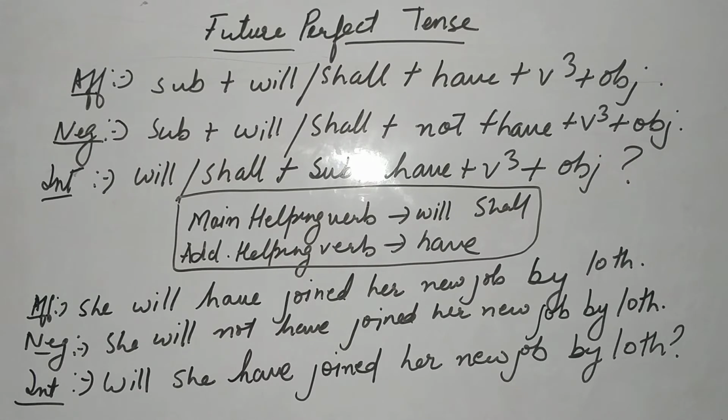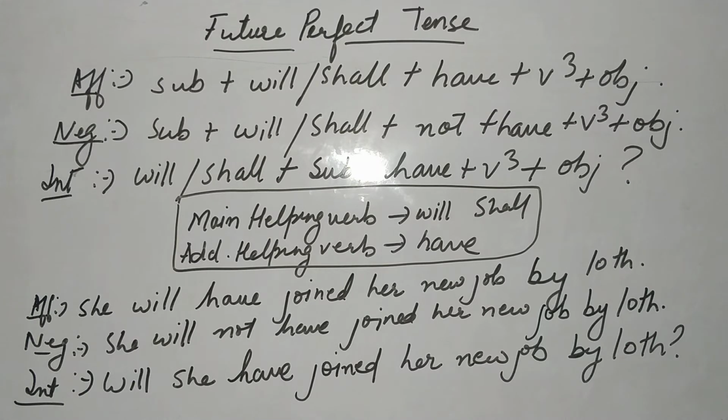Future perfect tense. This tense is used for an action which will have just finished at a given time in future. We expect that by that time the work that we are talking about might have finished, or she has done or he has done that work. The rule is affirmative: subject plus will/shall plus have plus third form of your verb and object.